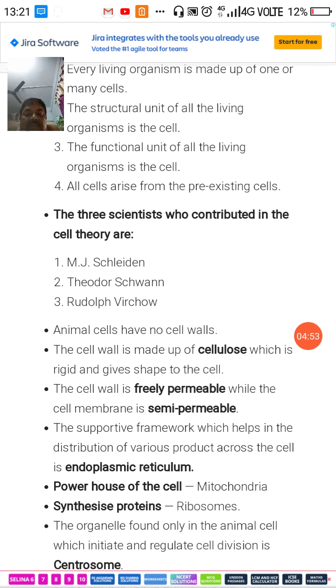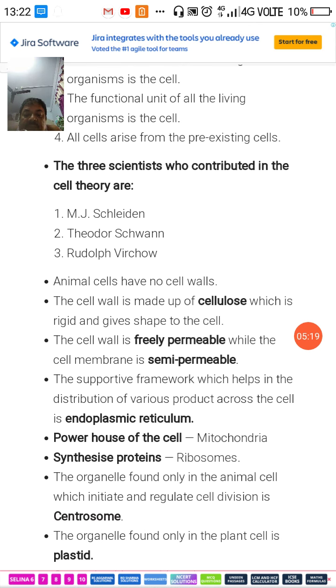Now, next one is the powerhouse of the cell. From where does the cell get its power? The cell gets its power from the mitochondria. That is one organelle, mitochondria, which breaks the food into energy. Okay. Next one is synthesis of protein. Ribosome is responsible for synthesis of the protein.